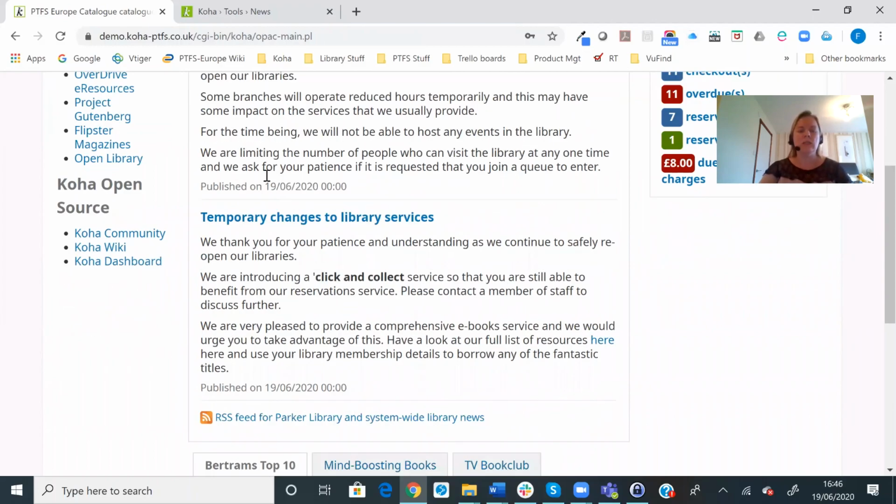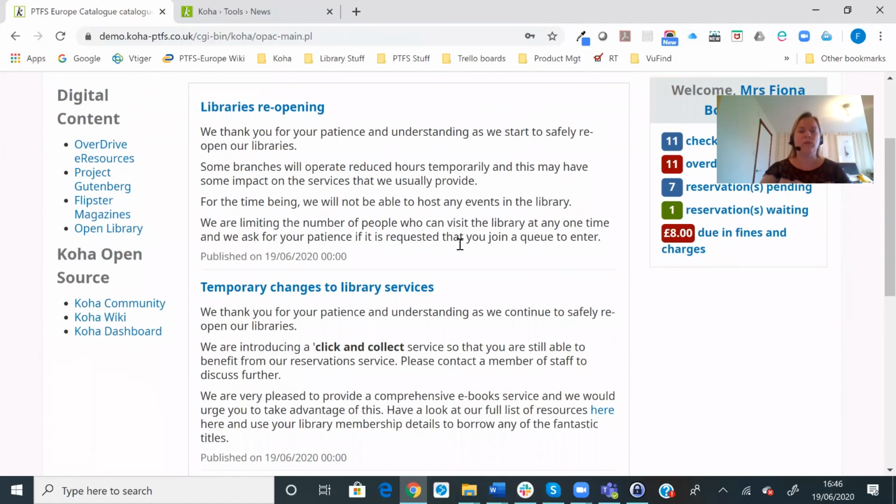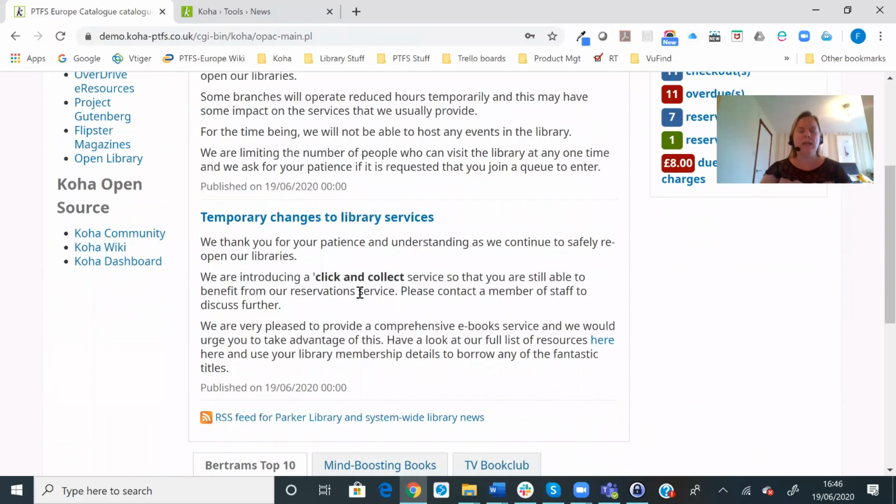So there's the standard bit of text that's available for everybody, and here's a bit of text that's relevant to that specific library. So this is one way to ensure that you get some news bulletins that target your own users, because they have to log in to be able to see this news bulletin. So this allows you to be a little bit more specific with some of your text that you're using.